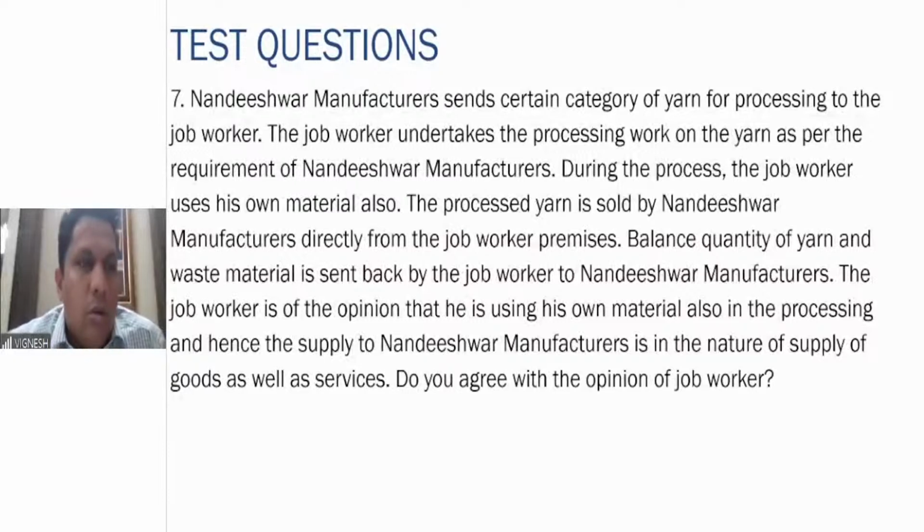Schedule 1, sorry. Next question. Nandishwar Manufacturers sends a certain category of yarn for processing to the job worker. The job worker undertakes the processing work on the yarn as per the requirement of Nandishwar Manufacturers. During the process, the job worker uses his own material also. The processed yarn is sold by Nandishwar Manufacturers directly from the job worker's premises. The balance quantity of yarn and waste material is sent back by the job worker to Nandishwar Manufacturers. The job worker is of the opinion that since he is using his own material also in processing, the supply is in the nature of supply of goods as well as services. Do you agree with the opinion of the job worker? Please try to answer this.